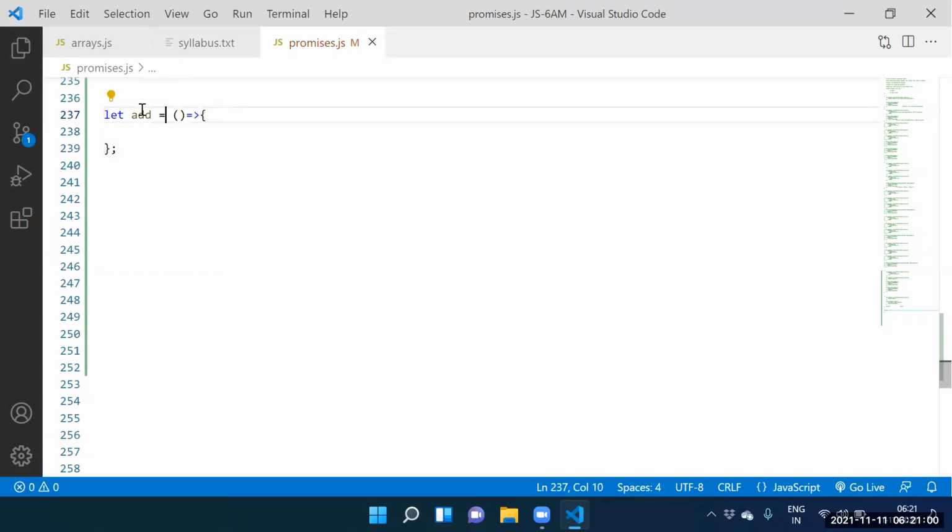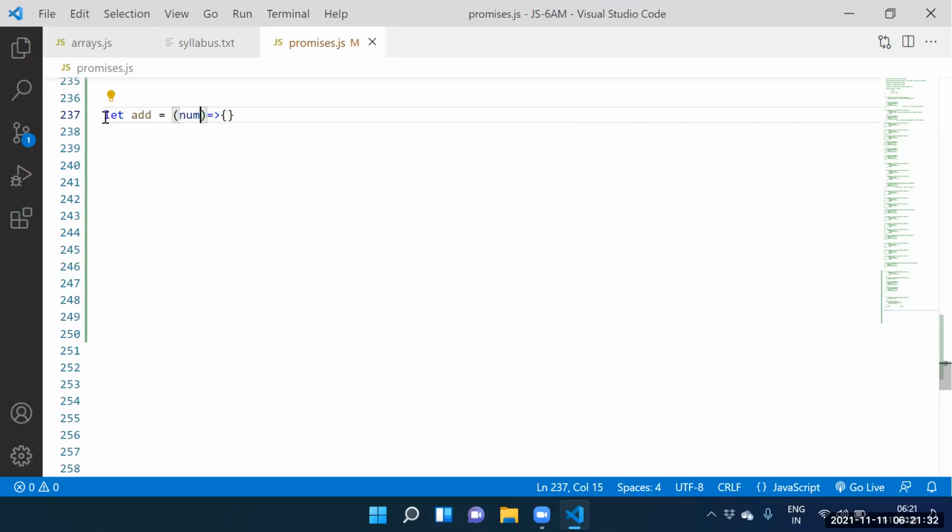Arrow function here itself. What you wanted to specify? Num comma. Next one is the callback. Num comma callback, here itself. What is the function we created? We created one function, the add function. Let add equal to arrow function, num comma callback. Yes or not? Fine. How to create it here? Let add equal to arrow function.